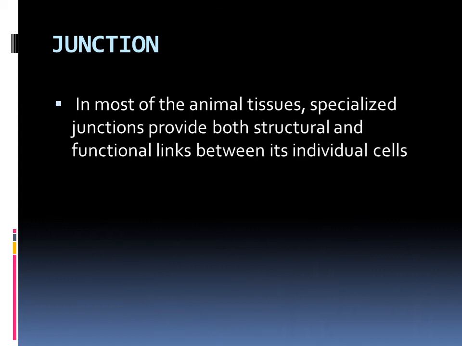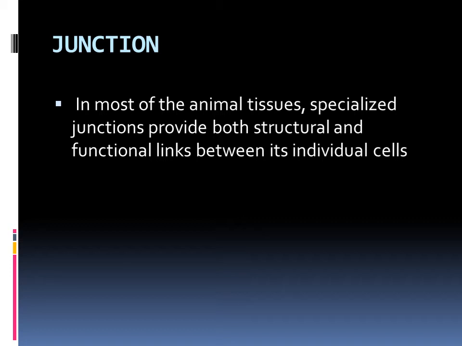So far we have completed the classification of epithelial tissue: simple epithelial tissue as well as compound epithelial tissue. Here, one more point to notice is the junction. Which region do we call a junction? Where two places or two regions meet, we can say it is a junction. Here also the same: a cellular junction is where two cells are meeting. So we can call it a cellular junction or tissue junction, right?